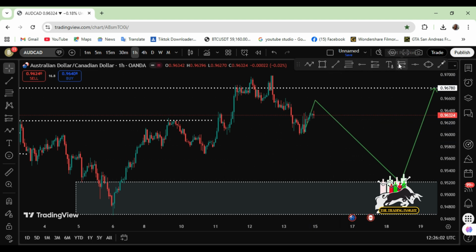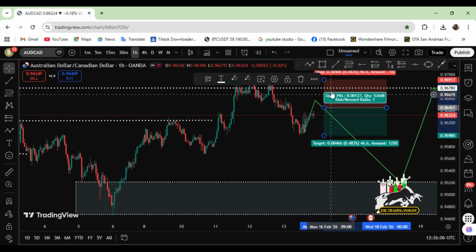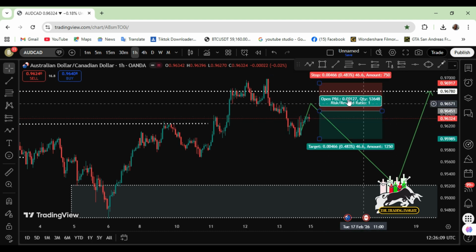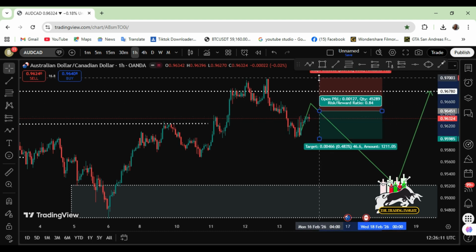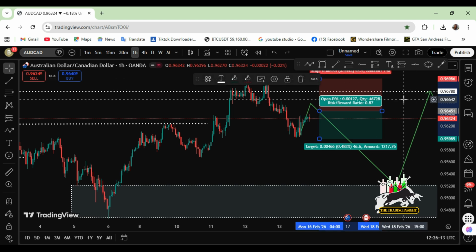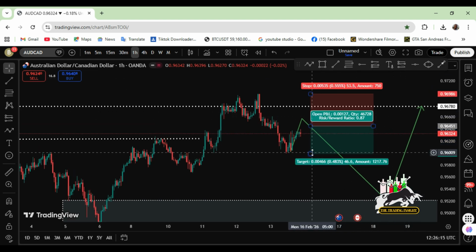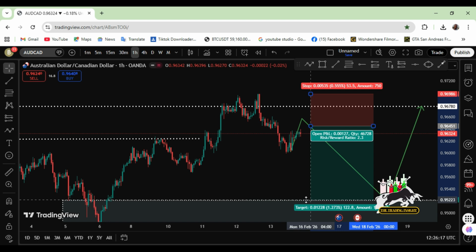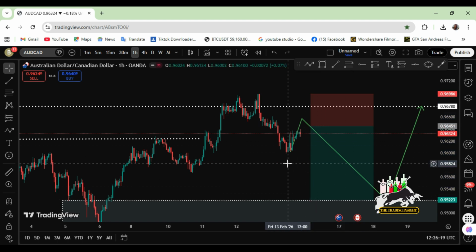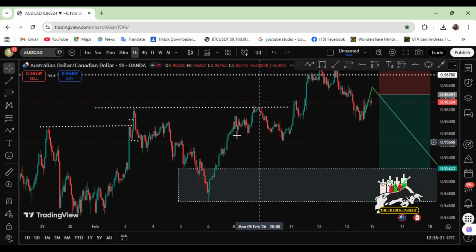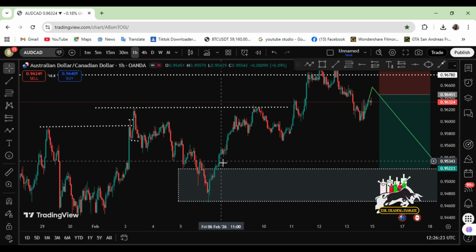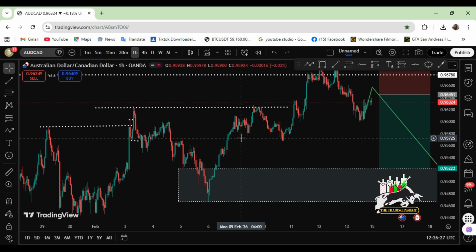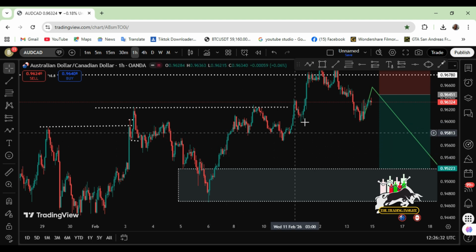But I will still target price maybe from here, and my stop loss can be above this, then this would be my take profit. Yes, because there's a very nice fair value gap. Even when you check on the 4 hours time frame, you'll see those beautiful fair value gaps. You can actually return price.